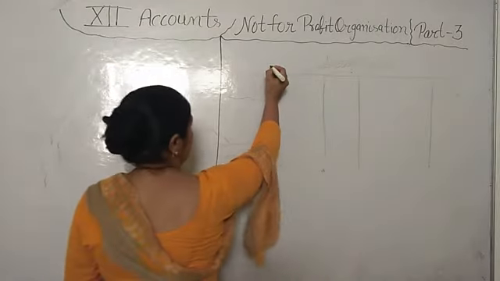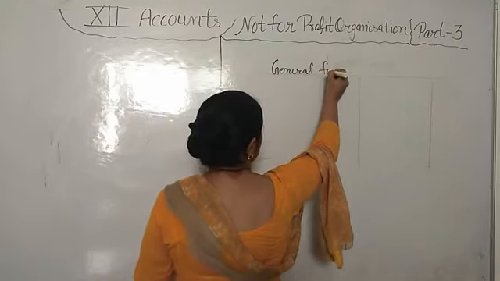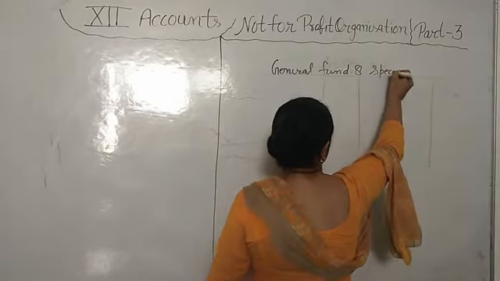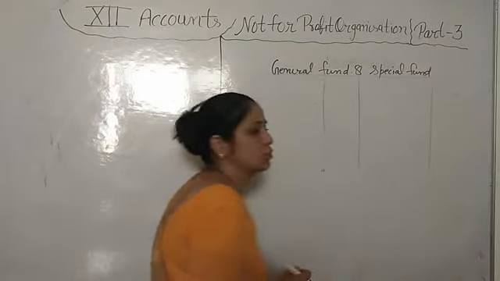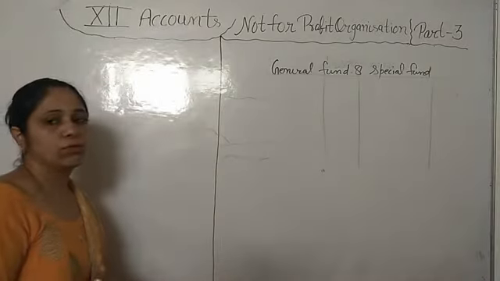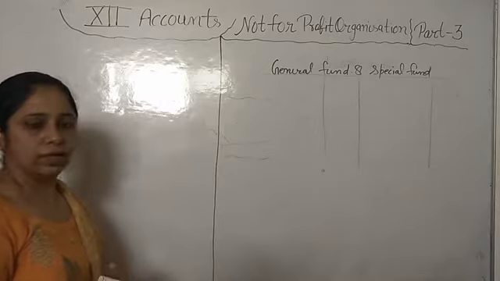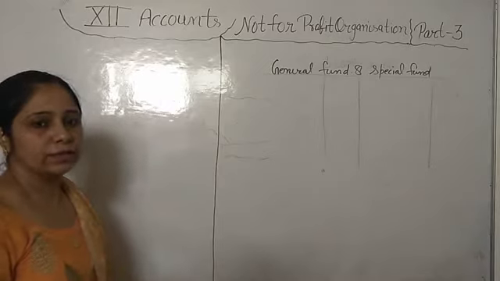First of all, I will tell you about the general fund and special fund. In any not-for-profit organization, mostly accounts are fund-based. There are separate funds for every item, like sports fund, building fund.